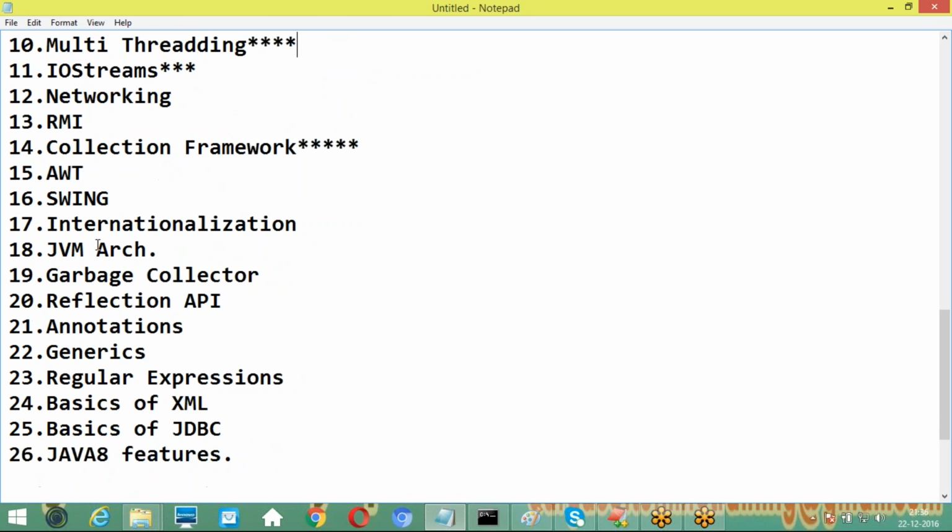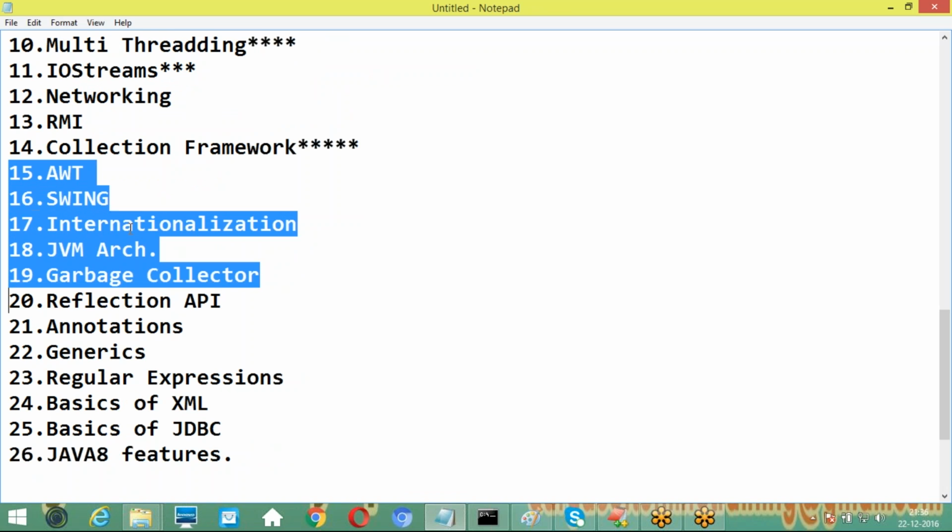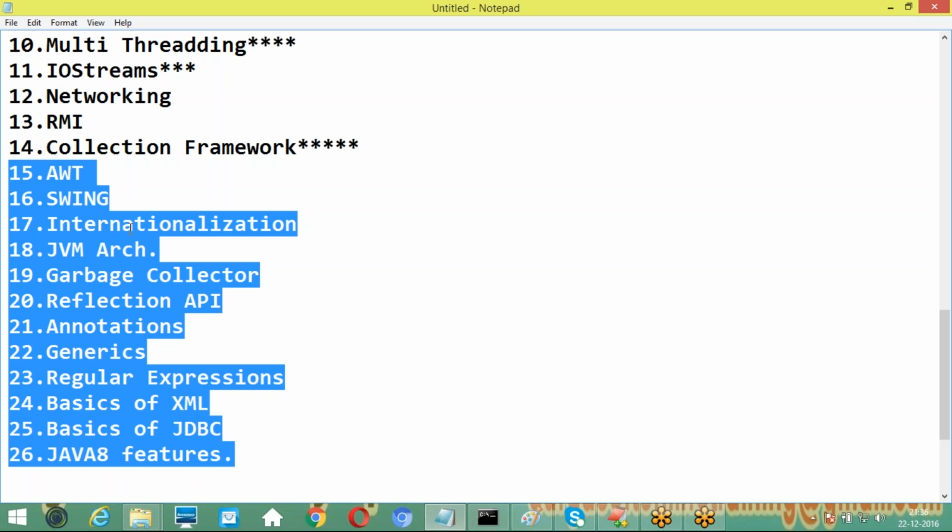And the remaining topics, I have not specified anything about AWT and Swings, which are outdated topics anyway. Nearly 10 topics remain at the end. These remaining topics are extra in core Java. Outside, in general core Java, these last 10 topics are not included, but I am going to include these last 10 topics here and discuss them. Why? Because if you want to go to J2EE level successfully, we must have awareness of all these topics. So this is complete Java, complete core Java I am telling you.